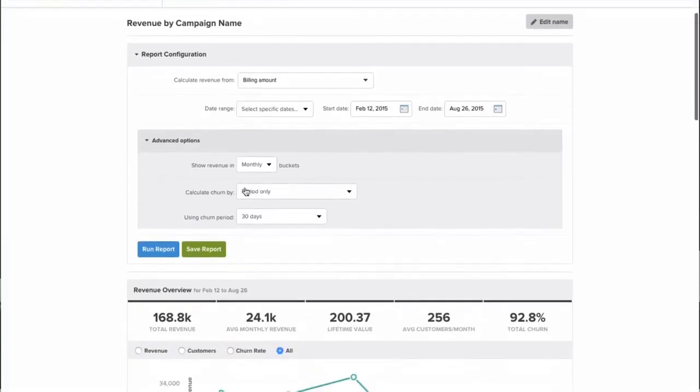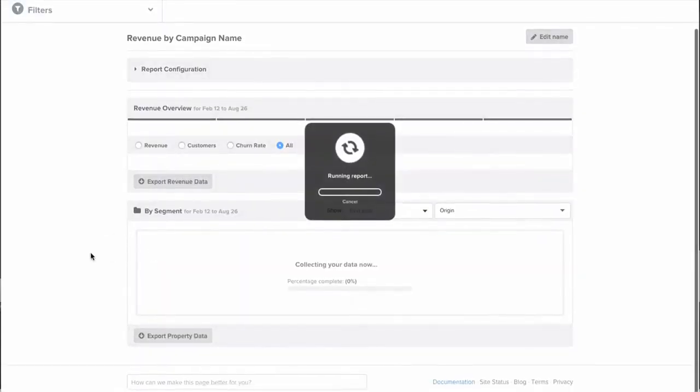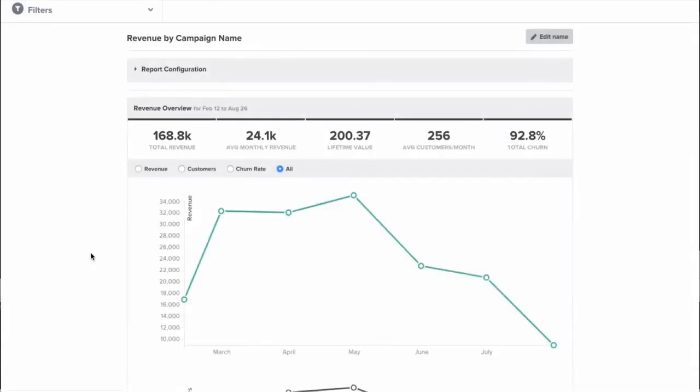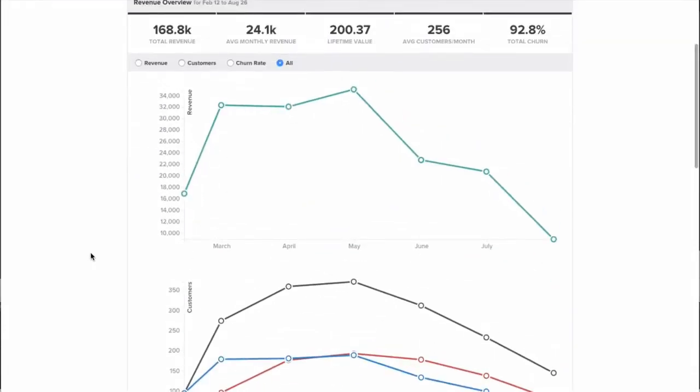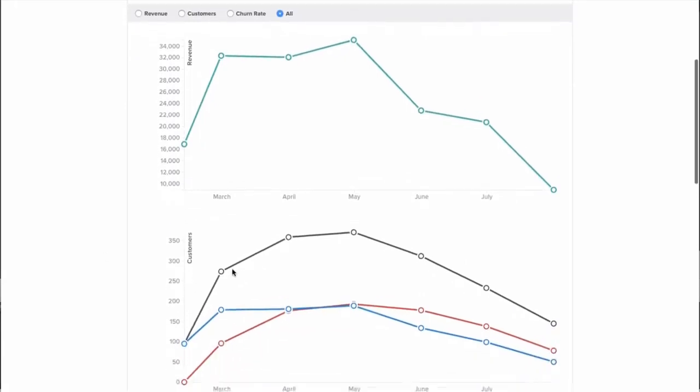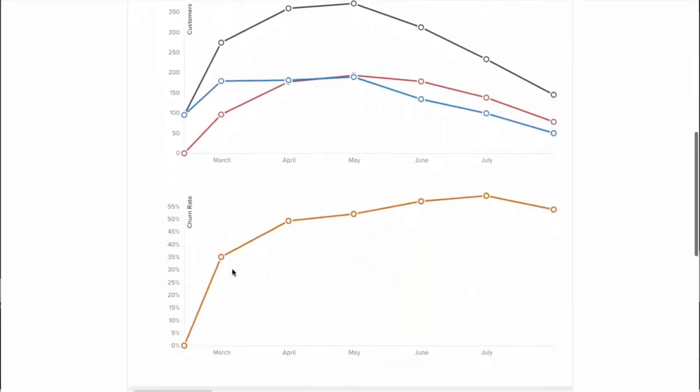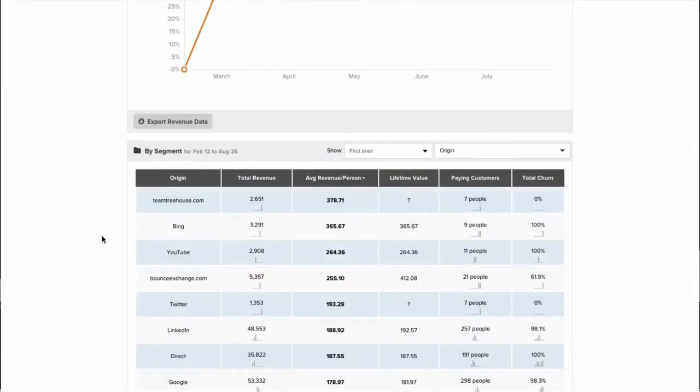If you just specify whether churn for your business is somebody not paying every 30 days, or somebody doing your cancel event, or some combination of both, we'll actually show you lifetime value and churn for specific channels and campaigns, etc. So the report itself is going to show you revenue over time, how many customers you've won and lost over time, your churn rate over time. What's great is we can segment the revenue report by any property you have in your account.